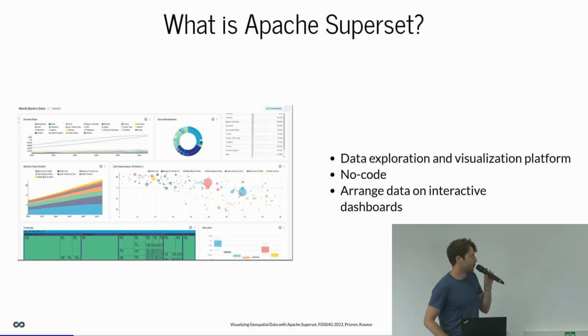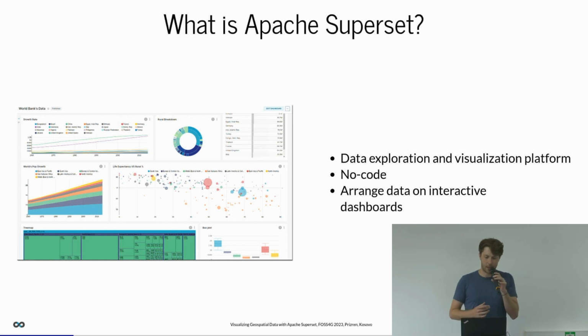So what is Apache Superset? Just to give you a few buzzwords, Apache Superset is a data exploration and visualization platform. It is a no-code platform, and what that basically means, besides all these buzzwords, is that you can visualize your data and arrange different panels on a so-called dashboard, like you can see here on the left on the slide.